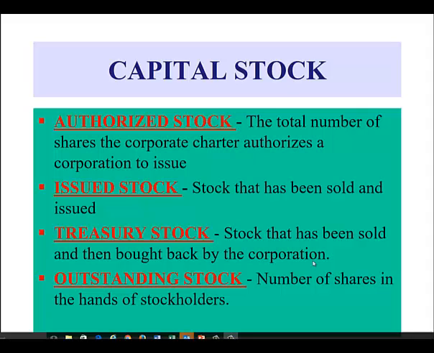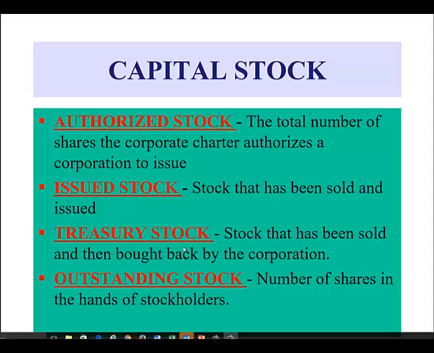Capital stock is the shares of ownership in a corporation that are purchased by investors. There are 4 terms related to stock that you should be familiar with. The first is authorized stock. This is the total number of shares the corporate charter authorized the corporation to issue when it was first formed. Issued stock is stock that has actually been sold to investors and issued.